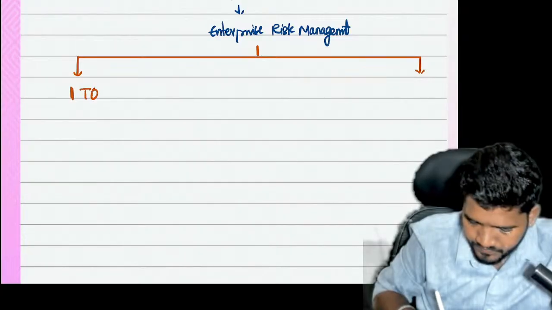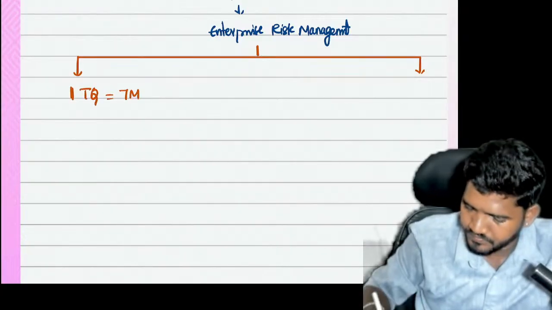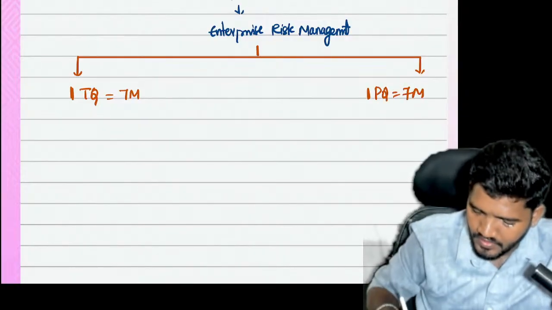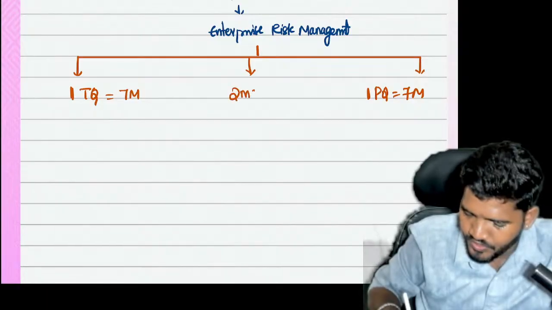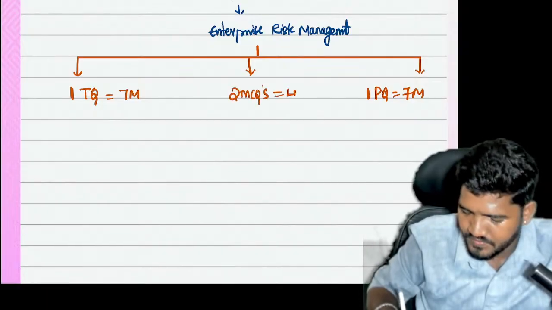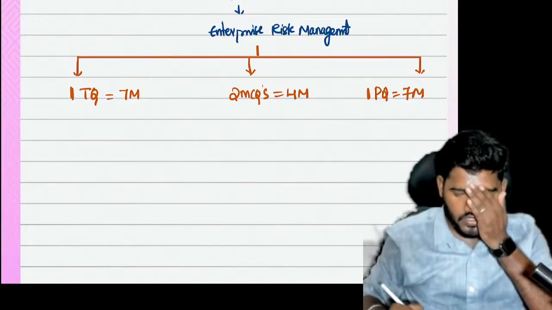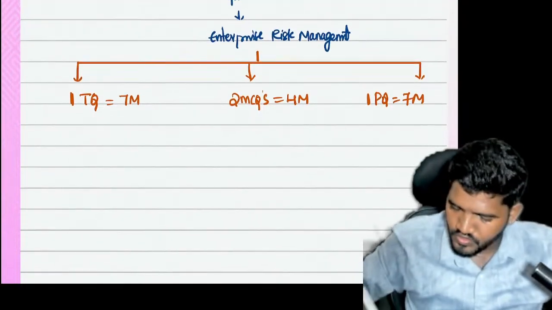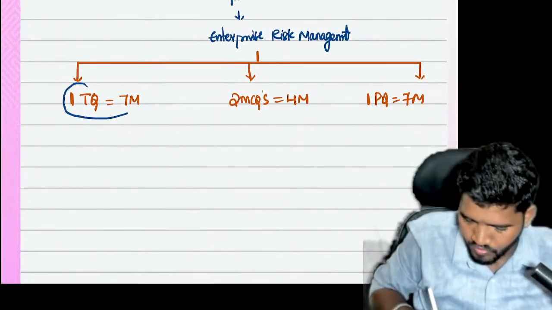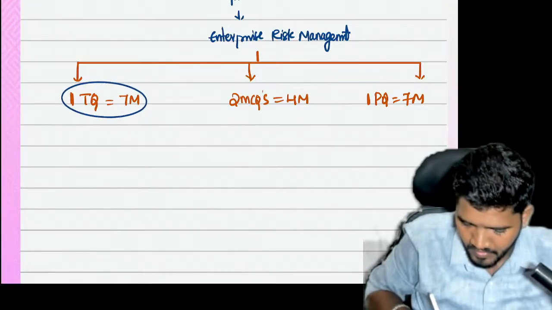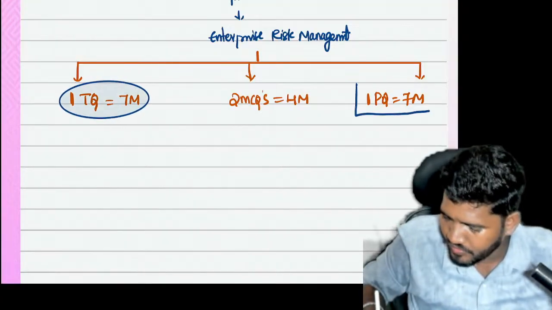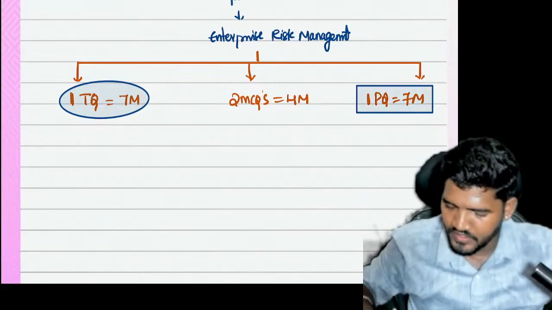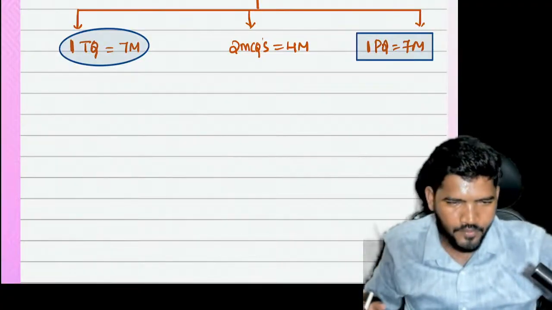one theory question, 7 marks, one problematic question, 7 marks, and two MCQs, 4 marks. So this is, on an average, what you will receive from this chapter. For the theory question, you have to learn more topics to get this 7 marks. But when it comes to the problematic portion, if you focus on only 4 concepts, you can easily get that 7 marks. So without delay, I start with that problematic portion.